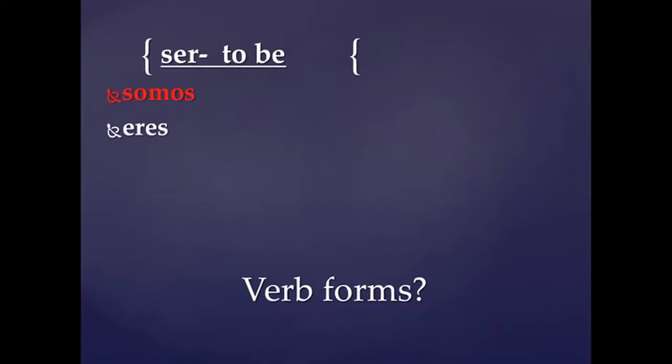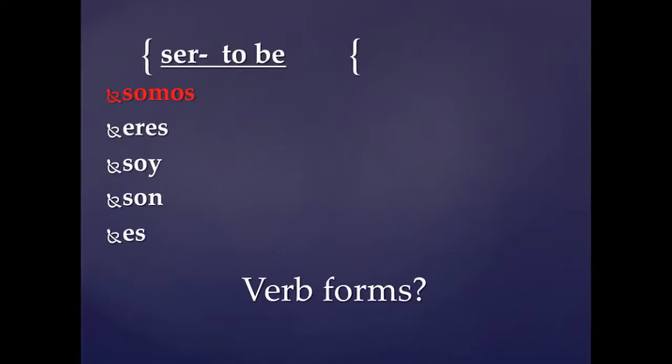So the other verbs we've looked at, eres, soy, son, es. All verbs in Spanish, depending on the tense, will have 5 forms. So this is the present tense, or talking about now. So there's going to always be 5 forms. 1, 2, 3, 4, 5.